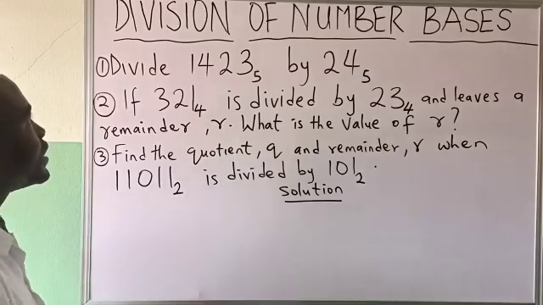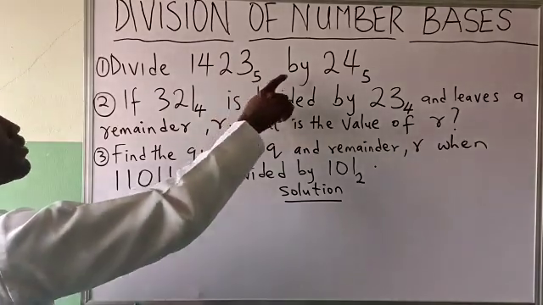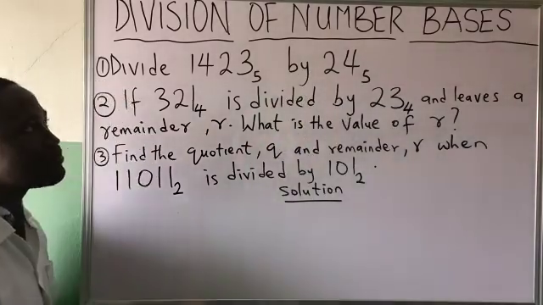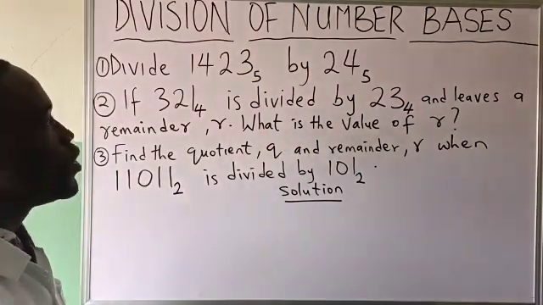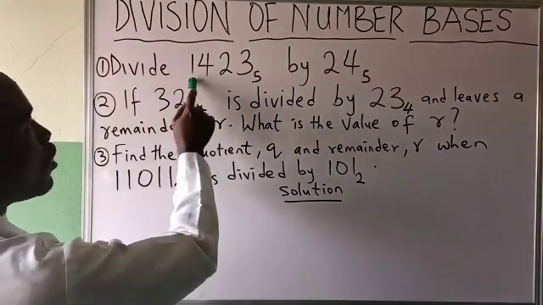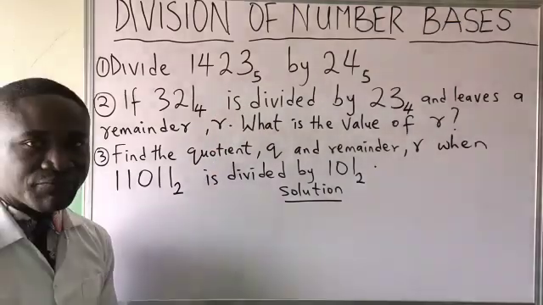Question number 1 says divide 1423 to base 5 by 24 in base 5. How you will know that this question is correct is that no digit here is up to 5 or greater than 5.